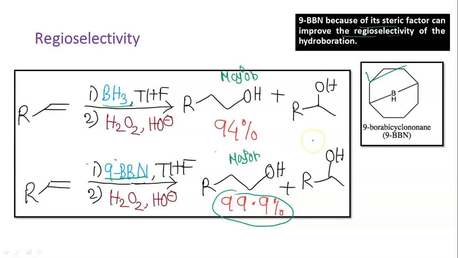So that is the reason it will have a tendency, the HB part, if I write in this way, to be attached to this side because of the steric reason. Electronic factor, obviously it is there, but here we are talking about the steric factor. So this is our actually anti-Markovnikov product. This is the Markovnikov product, which is minor.